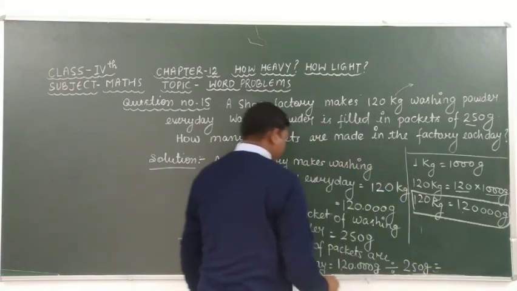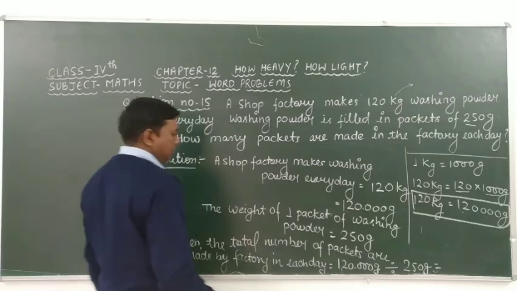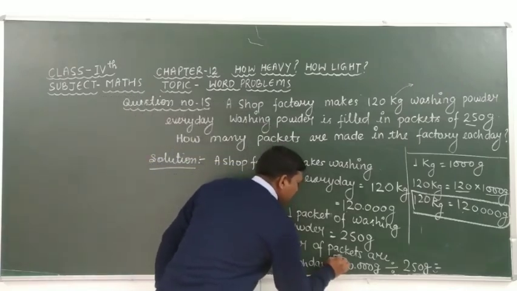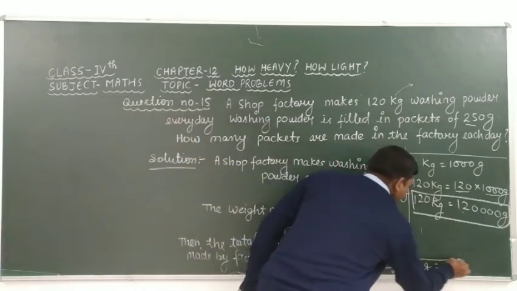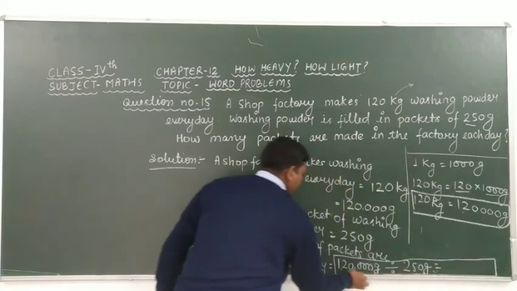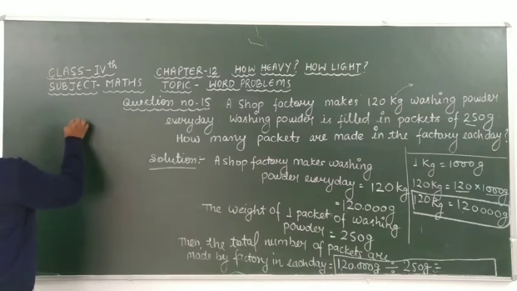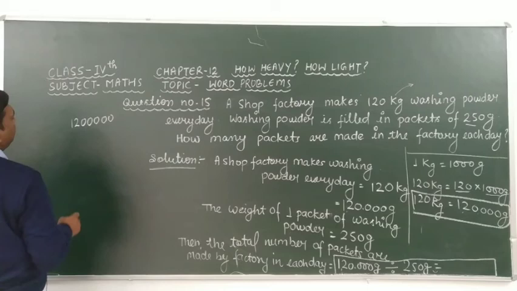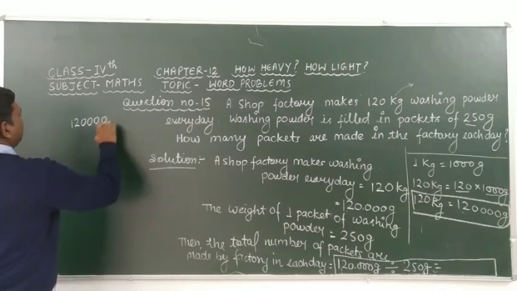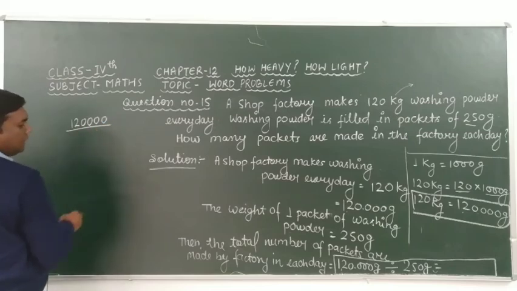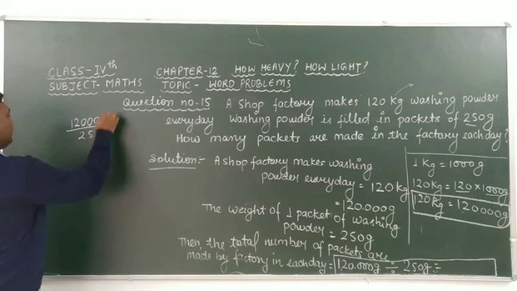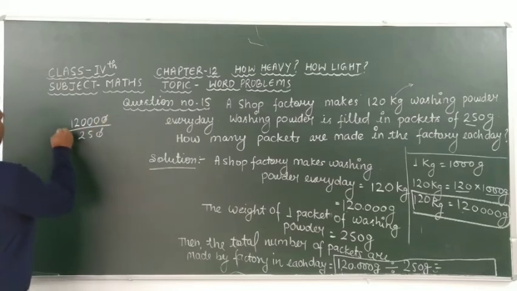Then we get the answer of this question. Look here carefully. Here we have to take the division of 1,20,000 by 250. Here the zeros cancel out.